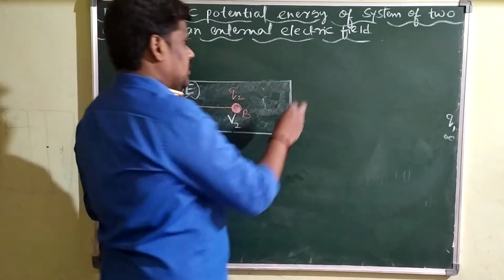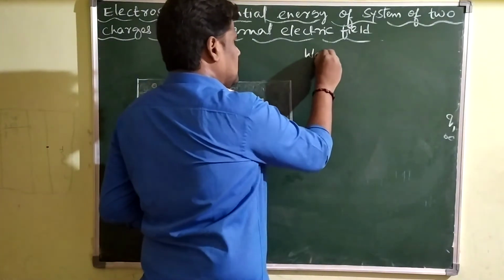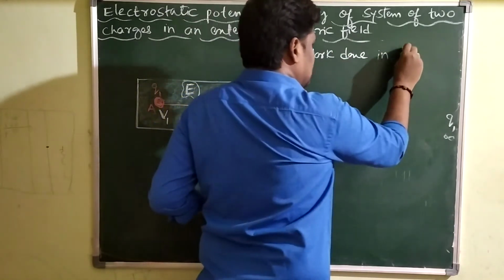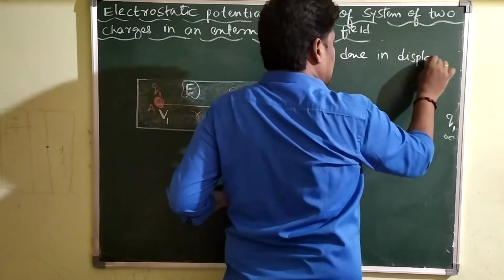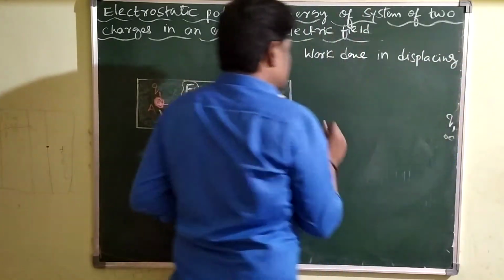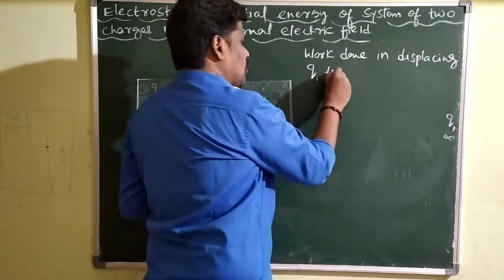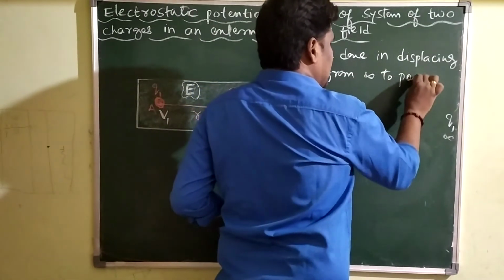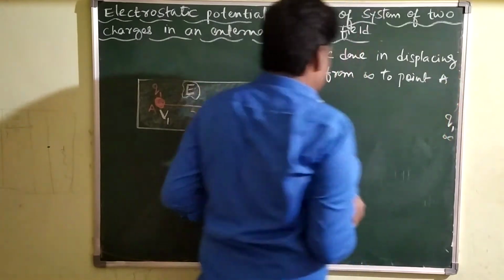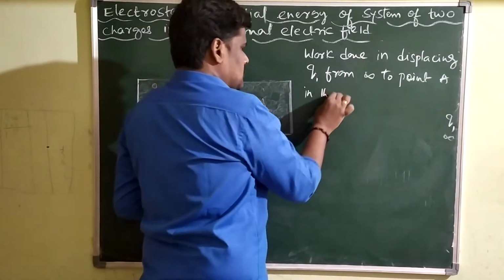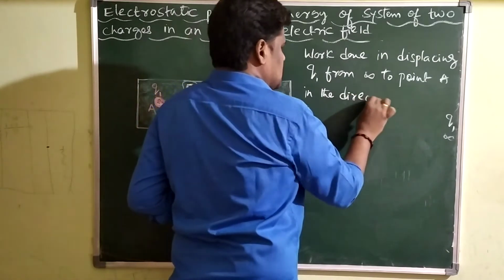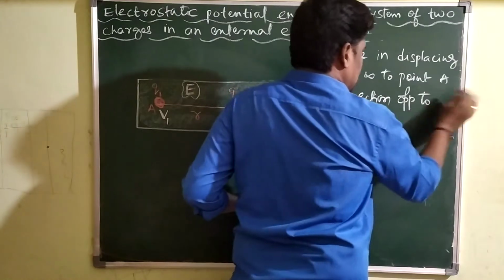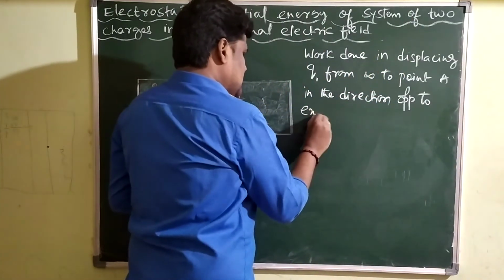First point: work done in displacing Q1 from infinity to point A in the direction opposite to the external electric field.